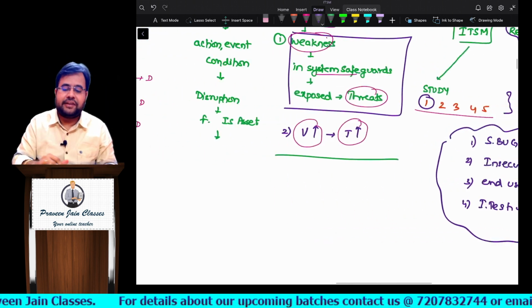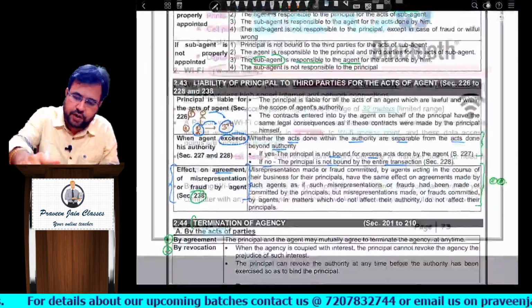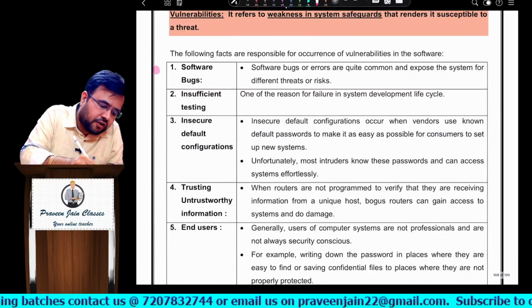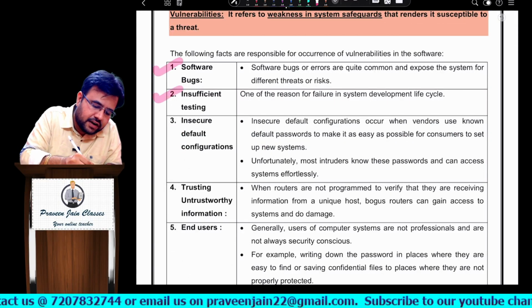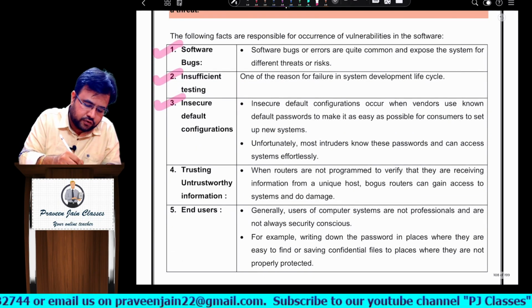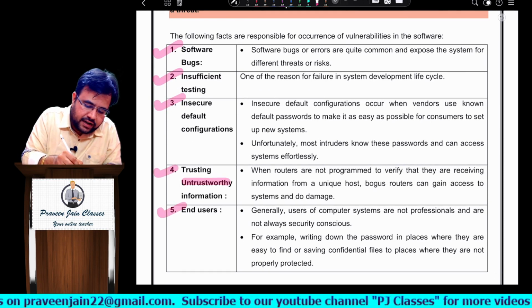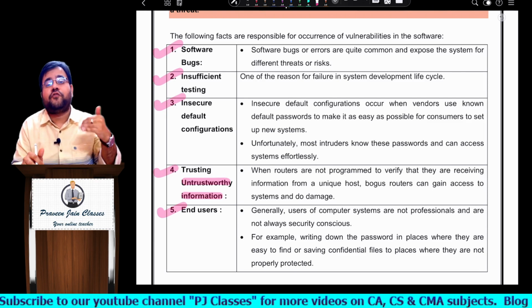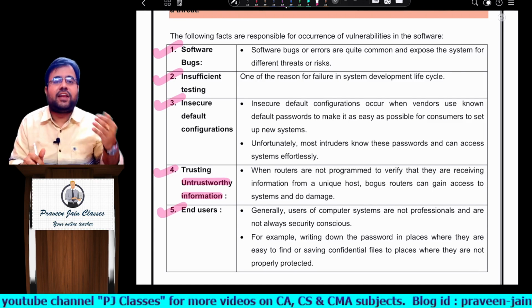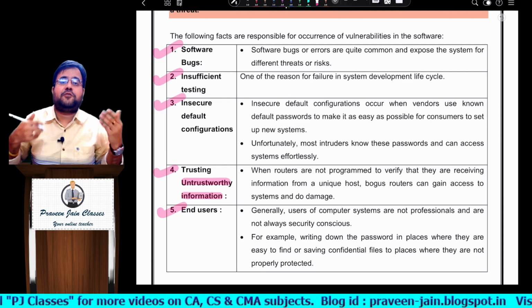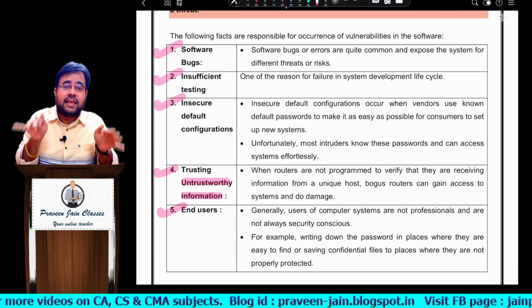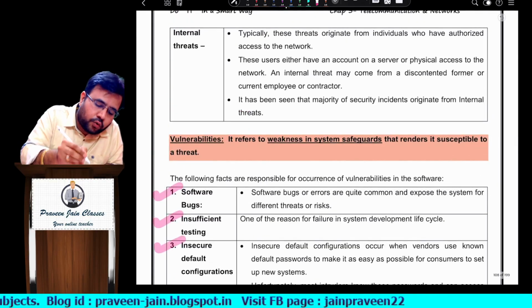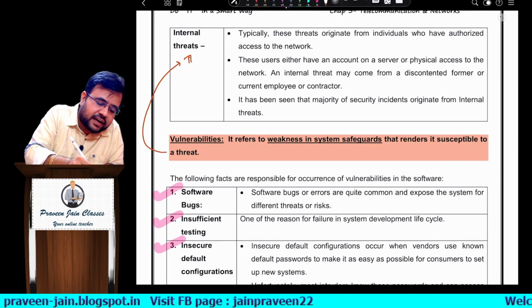So you have to ensure that you write these points, sir. If required, we'll go through that answer also. You can see software bug is there, insufficient testing, default is insecure, end user, and trusting untrustworthy information. Meaning sometimes we trust untrustworthy websites, sir. Example, torrent. That is not that safe, but still sometimes people go and download. This is nothing but you are causing weakness for yourself, and today's weakness will become tomorrow's threat.